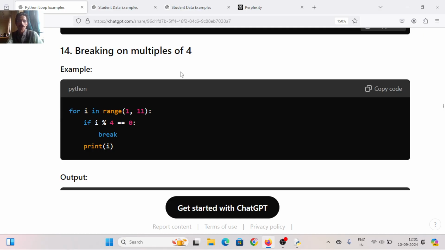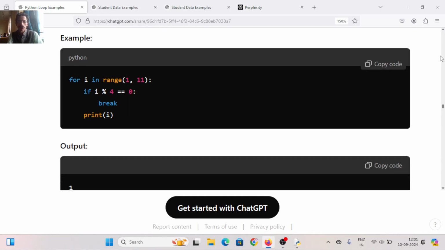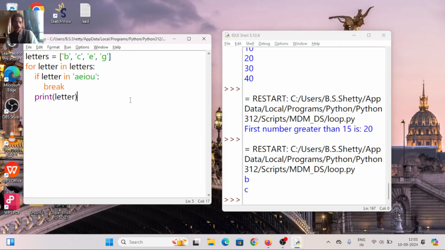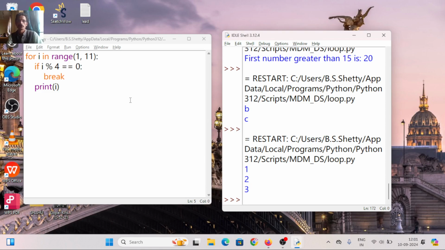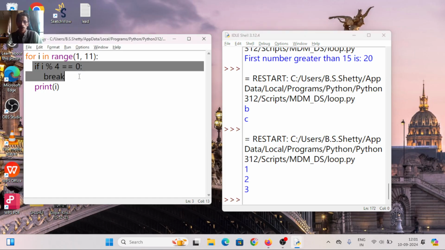Breaking on multiples of 4. Whenever I get a multiple of 4, break the loop. So I in range 4. When I run the code, I get 1, 2, 3. Suppose I remove this, what will happen?